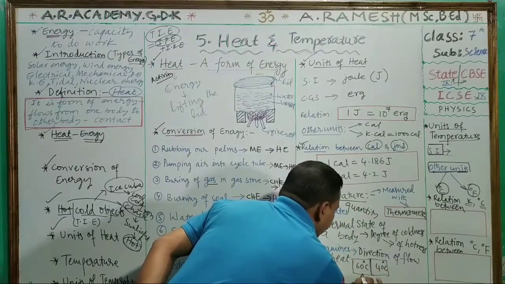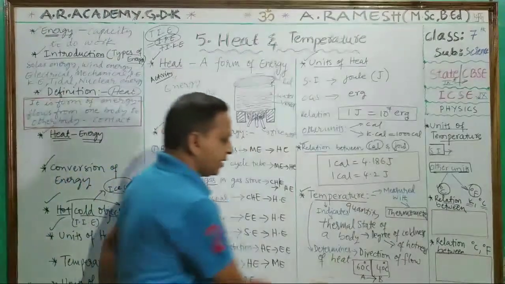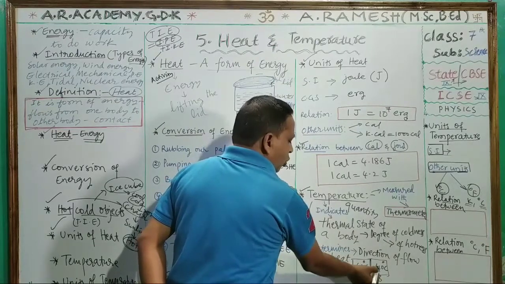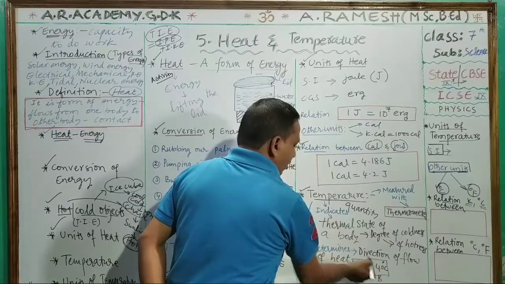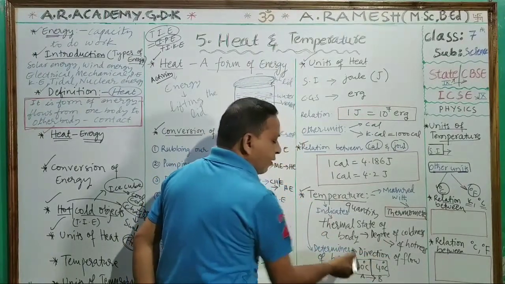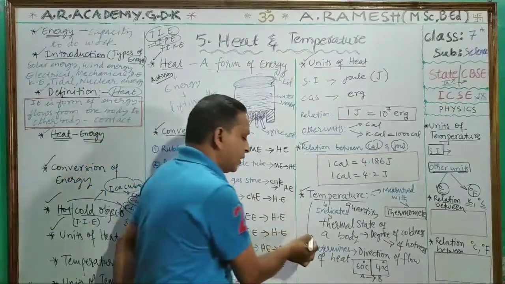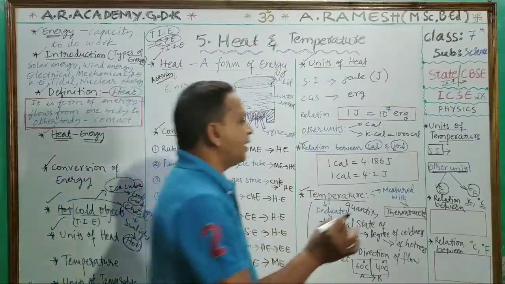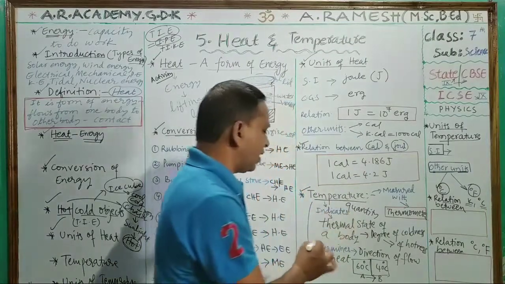So this is A, this is B. Body A is the high temperature body, body B is the low temperature body. From A to B the heat will flow. Like this, temperature will determine the direction of flow of heat, from which body to which body heat will flow. That is determined by the temperature concept, children.